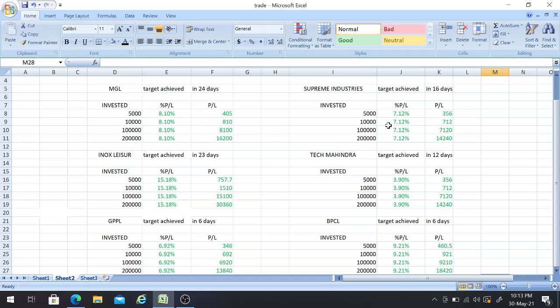The person who invested 5,000 rupees will get a return of 356 rupees. The person who invested 10,000 rupees will get a return of 712 rupees. The person who invested 1 lakh rupees will get a return of 7,120 rupees. And the person who invested 2 lakh rupees will get a return of 14,240 rupees, friends.